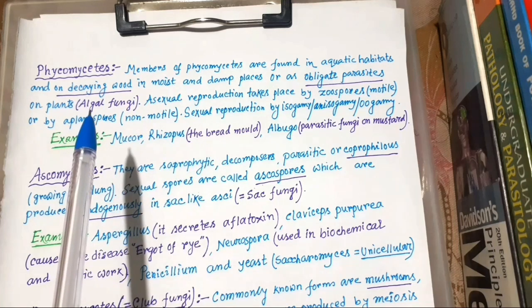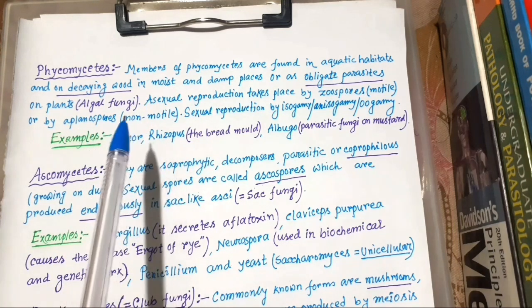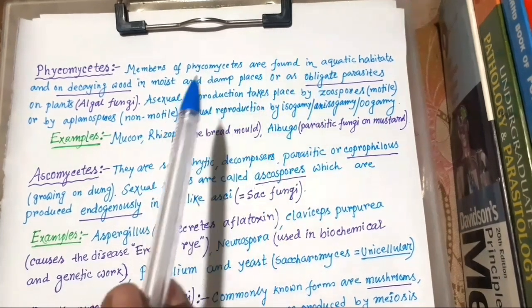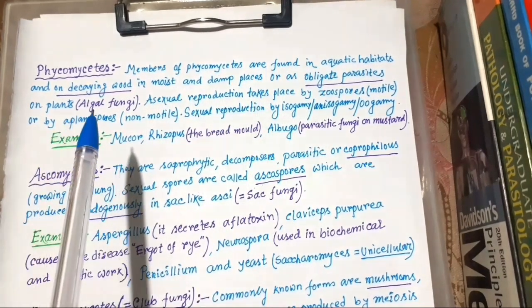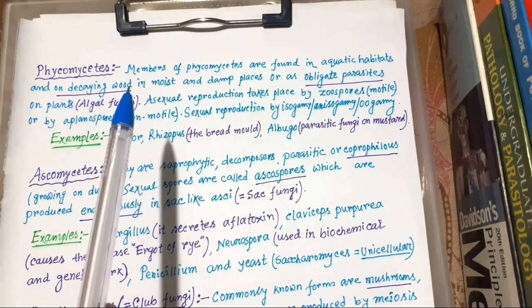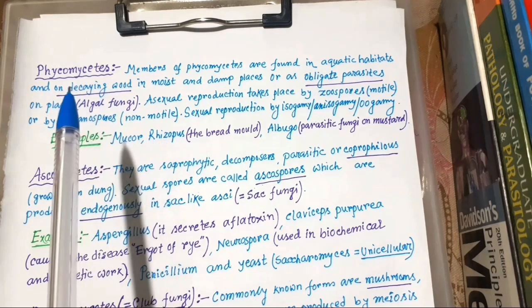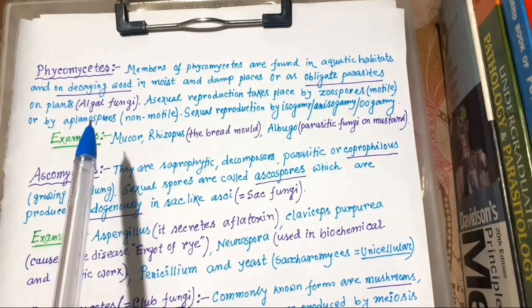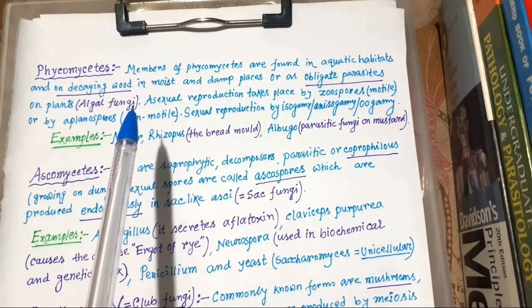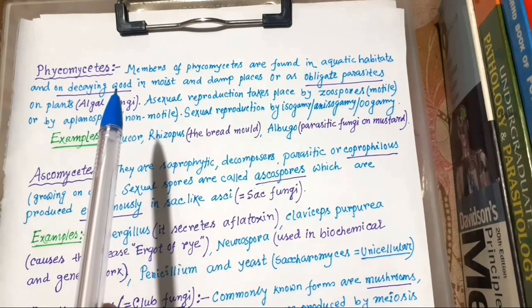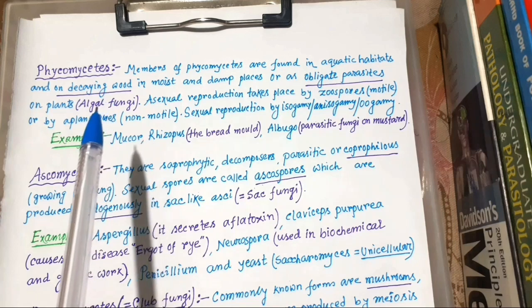Why do we call them algal fungi? Because they have the same aquatic habitat as algae, and they form a thalloid form like algae. So Phycomycetes are called algal fungi because they have similarity in morphology with algae.